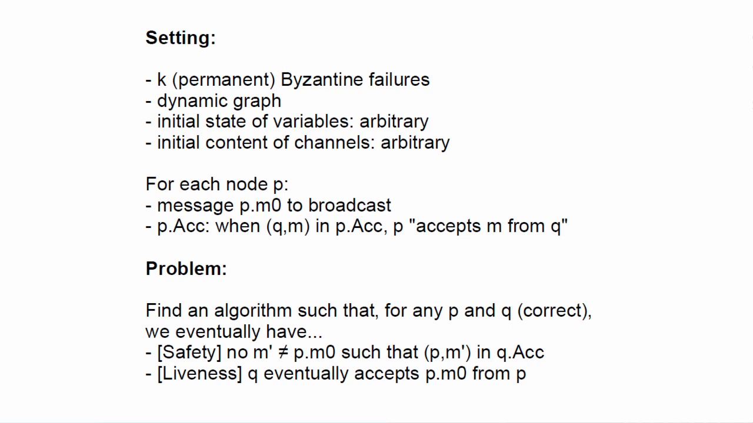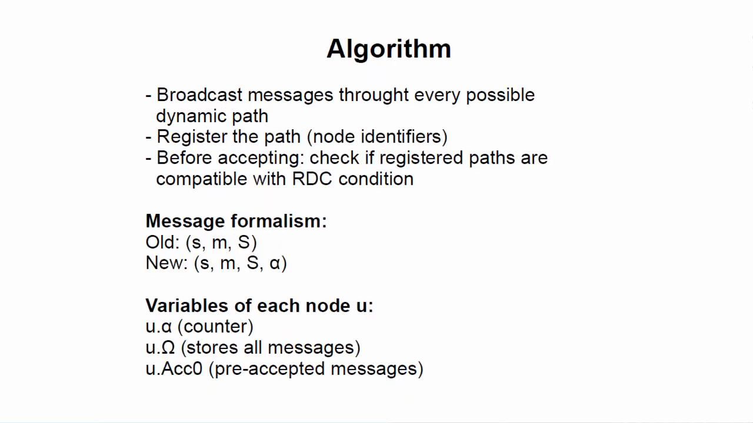And the second property to be eventually satisfied is the following. PM0 belongs to Qx, that is, Q eventually accepts the correct message from P. So this would be the liveness property, that is, what we want to achieve. And in the paper, we present an algorithm solving this problem. So first I will give a very high-level description of the algorithm.